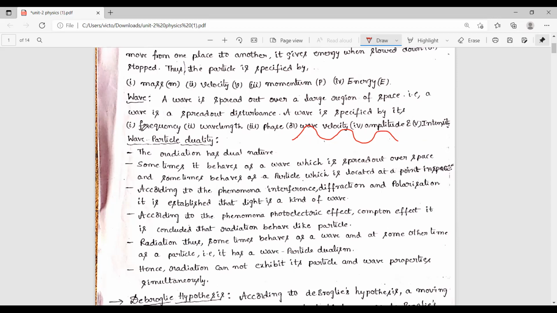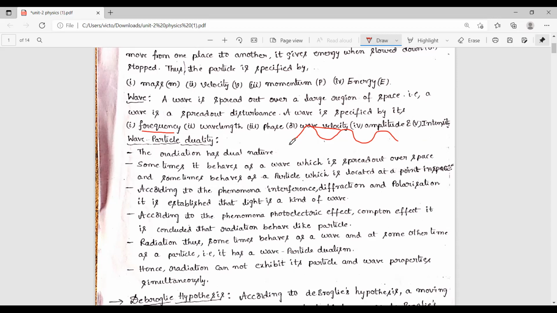That is explained in terms of wave frequency, wavelength, phase, velocity, amplitude, displacement, and intensity. So these are the characteristics of waves. Particle characteristics are mass, velocity, momentum, force, energy, etc. And wave characteristics are frequency, wavelength, phase,